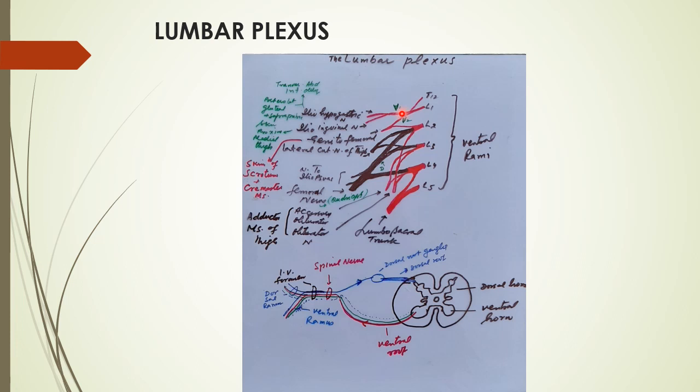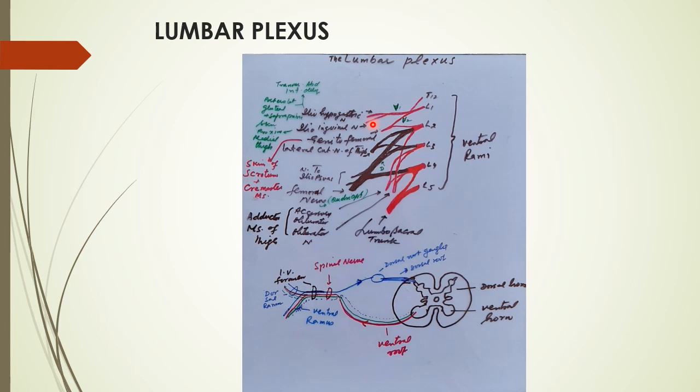So this one division after the combination of T12 and L1 further divides into two branches, the iliohypogastric and the ilioinguinal, carrying motor fibers to the transverse abdominis and internal oblique.